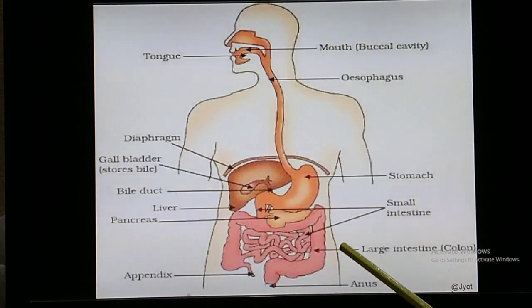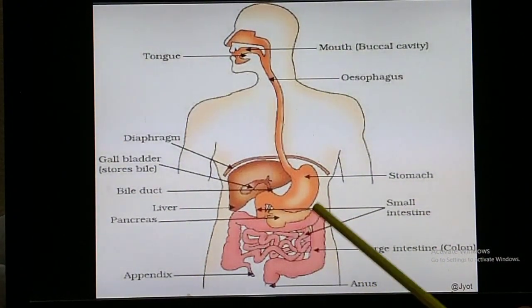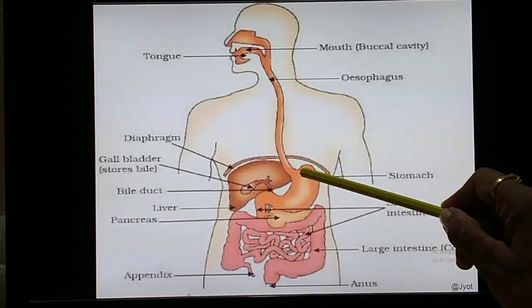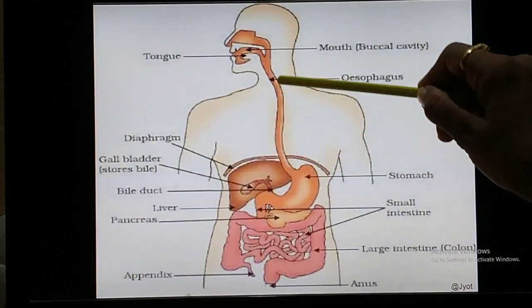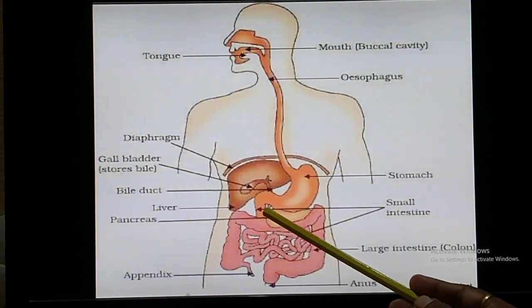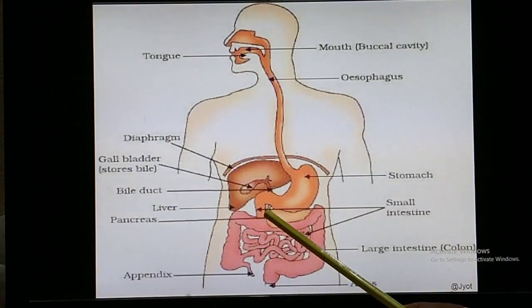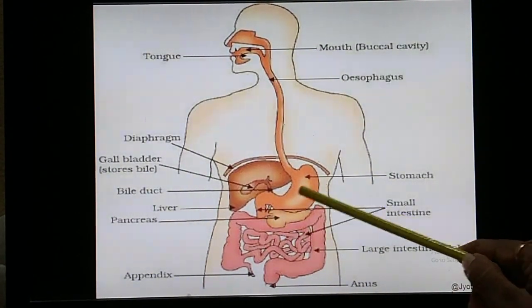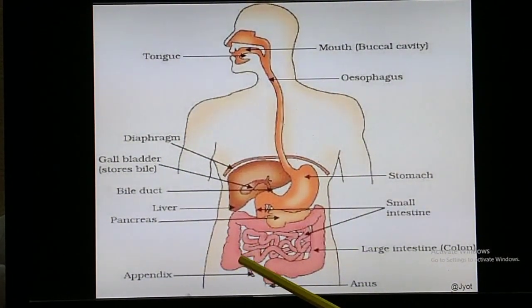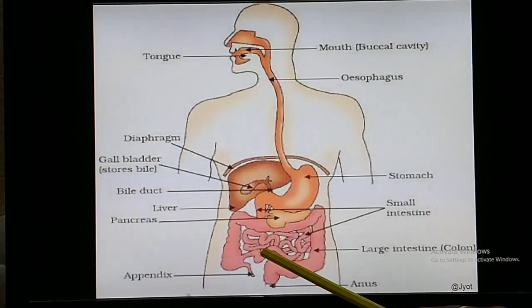But if any irritation is there in the stomach, if there is some disturbance or you are having indigestion, then only this valve will open. This sphincter opens in the opposite direction and the food comes out, that is vomiting. Okay. Similarly, here also the sphincter never allows the food to go back to the stomach. Similarly, here ileum is there and here cecum is there. Here also there is a valve, and this valve is called ileocecal valve, which also prevents the back flow of the food into the ileum.